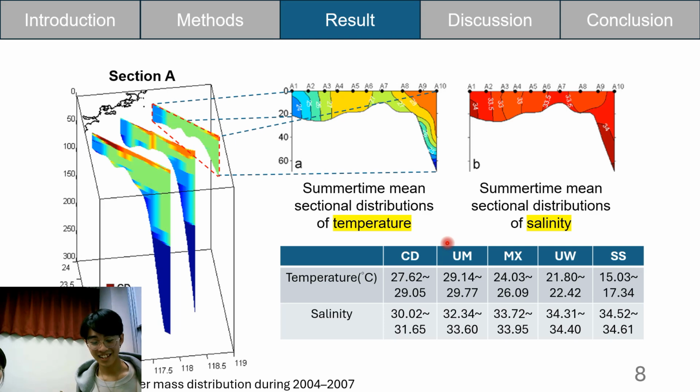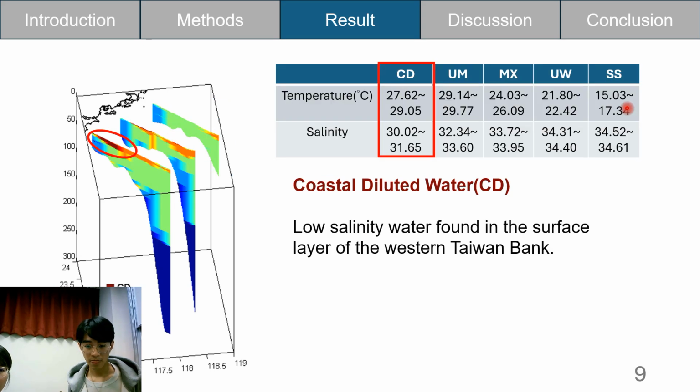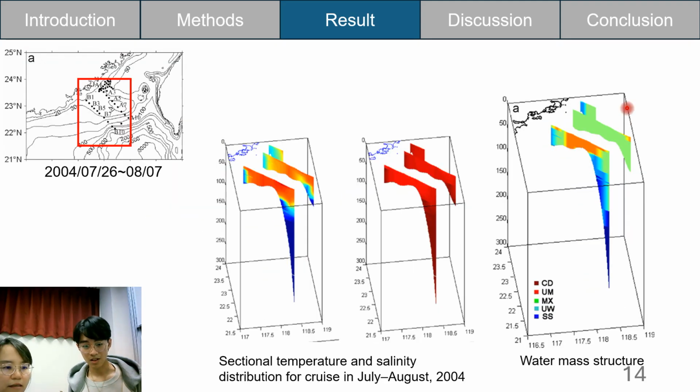This kind of information is more useful, like how this kind of transect is converted to this kind of 3D map. The introduction of this is nice. You take time to introduce each of these different water masses. This is useful. So this part is good. What is this? I don't think this is necessary.